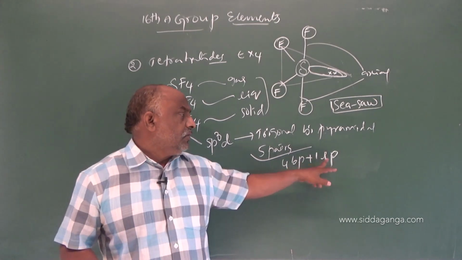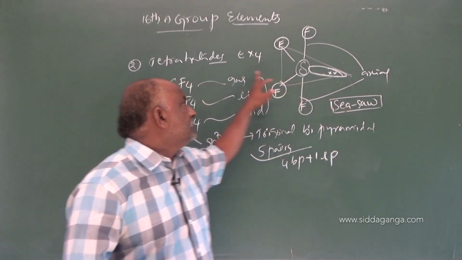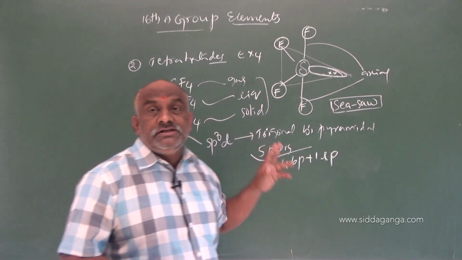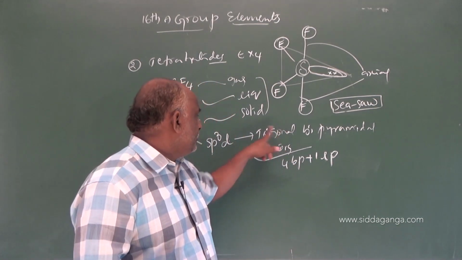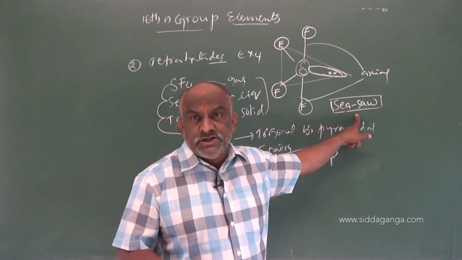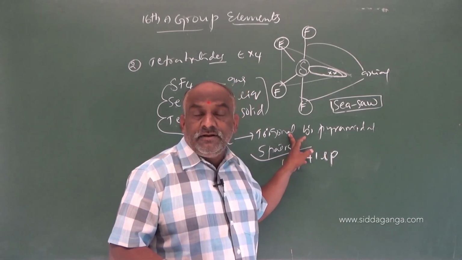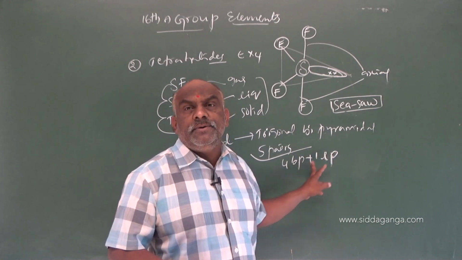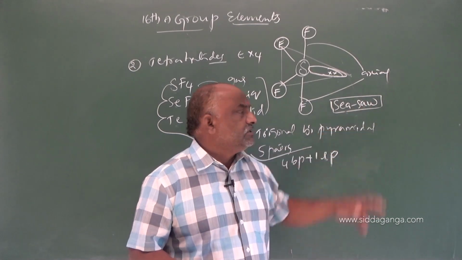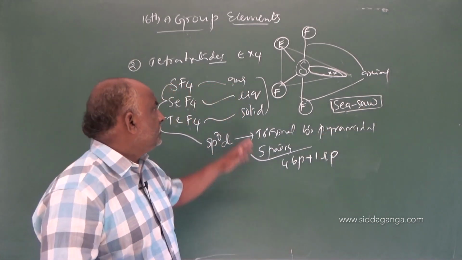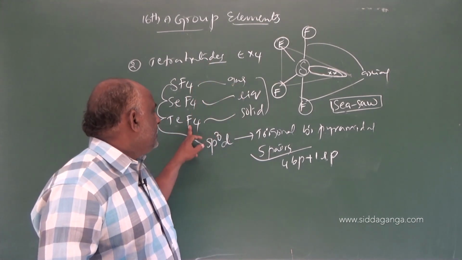SF4 seesaw, SeF4 seesaw, TeF4 seesaw: all tetrahalides undergo sp3d hybridization and the geometry of the molecule is seesaw, that is, trigonal bipyramidal with 4 bond pairs plus 1 lone pair. Seesaw geometry is possible for tetrahalides. SF4 is a gas, SeF4 a liquid, TeF4 a solid.